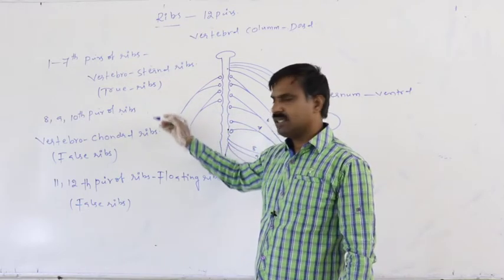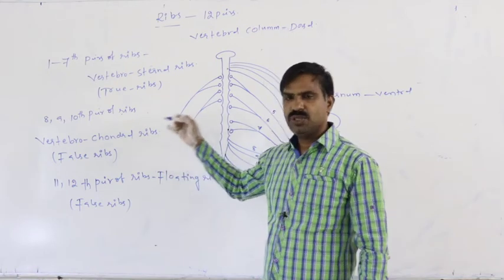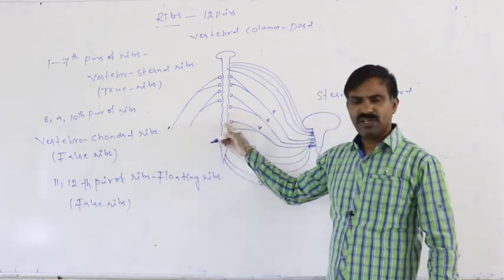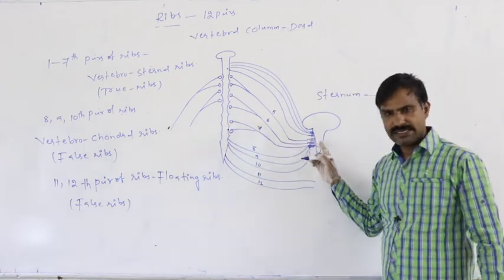Again, the 8th, 9th, 10th, 11th, and 12th pairs of ribs are false ribs because, though they attach directly to the vertebral column dorsally, ventrally they do not attach directly to the sternum.